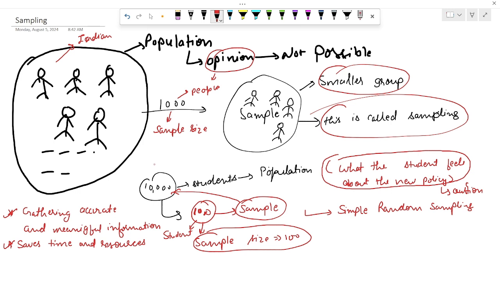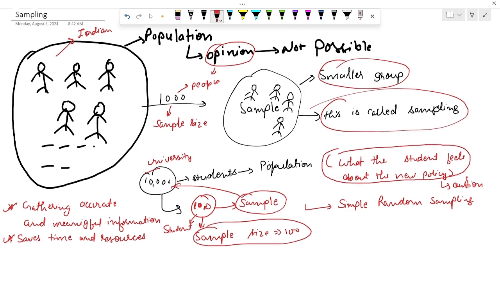Another example we have taken is from a university. In the university there are 10,000 students, and we are asking each student what they feel about the new policy that will be implemented at the university. So this is our query, and the 10,000 students represent the whole population. To gather accurate and meaningful information and save time and resources, we take 100 samples from this population that represent the whole population. So this is simple random sampling. I hope it is clear to you.